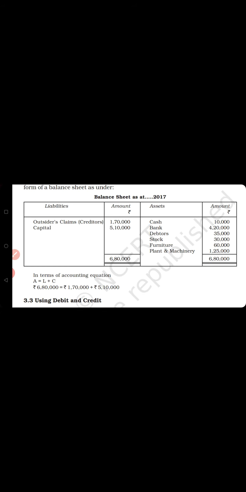So in this session you have learned how to put business transactions into the accounting equation, and how we can prepare the balance sheet with the help of the balances lying in the accounting equation.